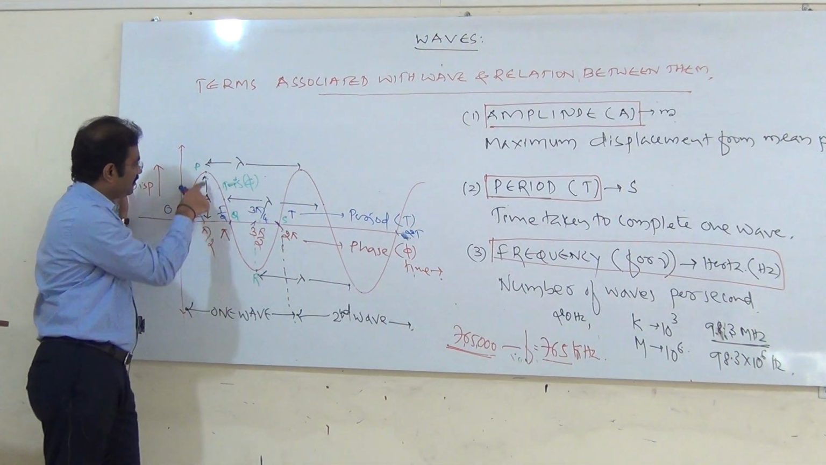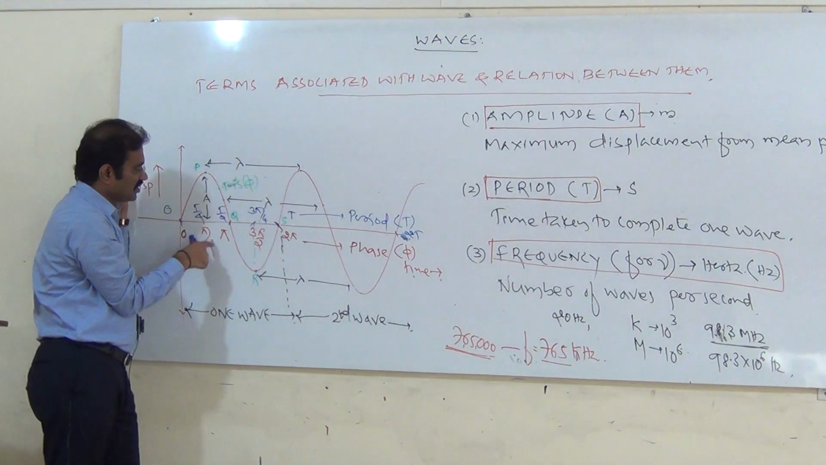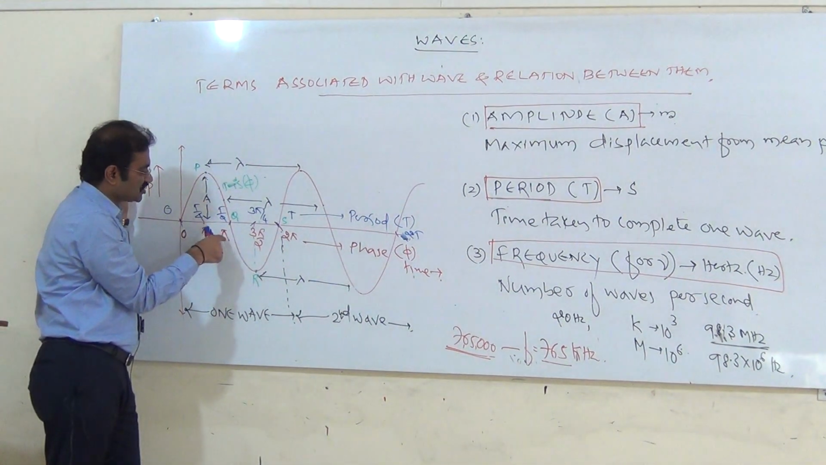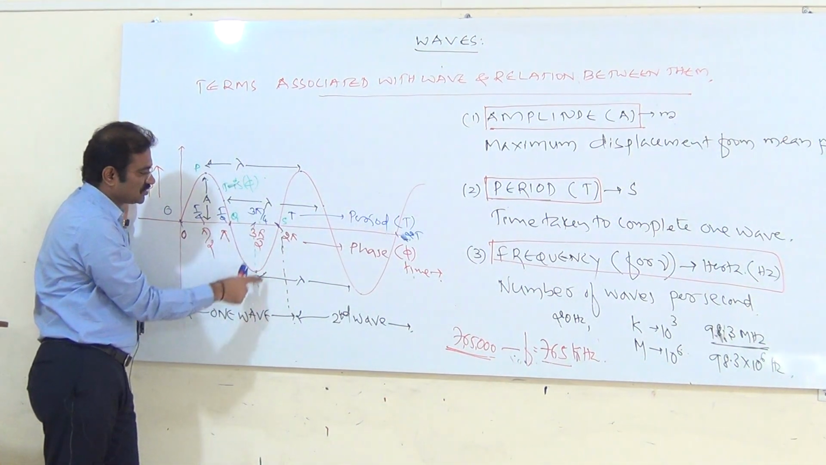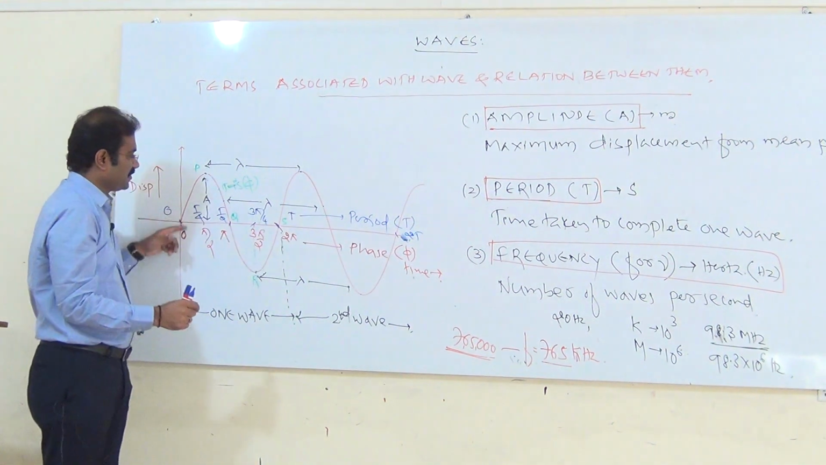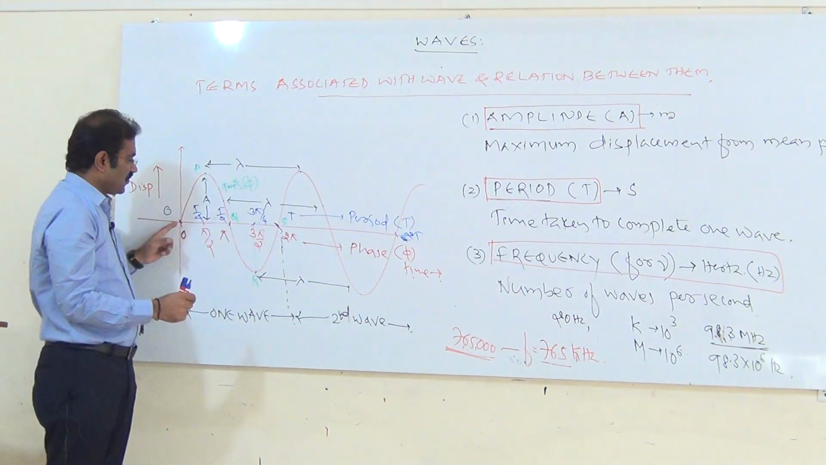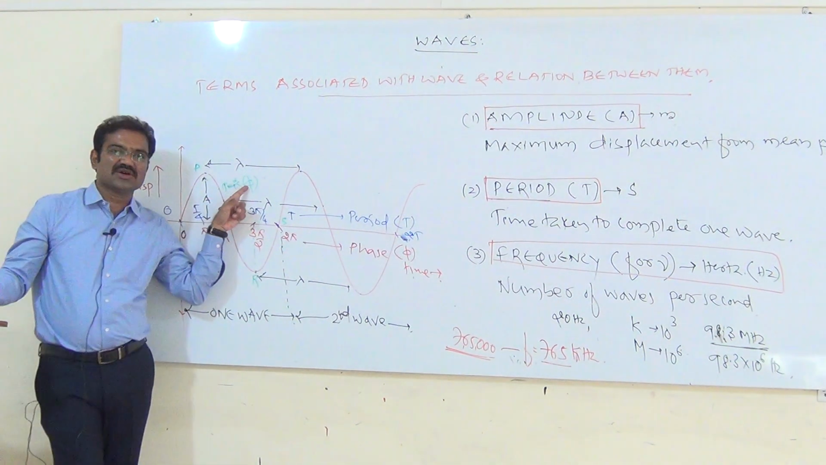Here at P, the phase is how much? Pi by 2. At Q the phase is how much? Pi. At R the phase is 3 pi by 2. At S one wave is complete. Phase is how much? 2 pi. Therefore phase, generally, we take that one as phi because we cannot calculate.